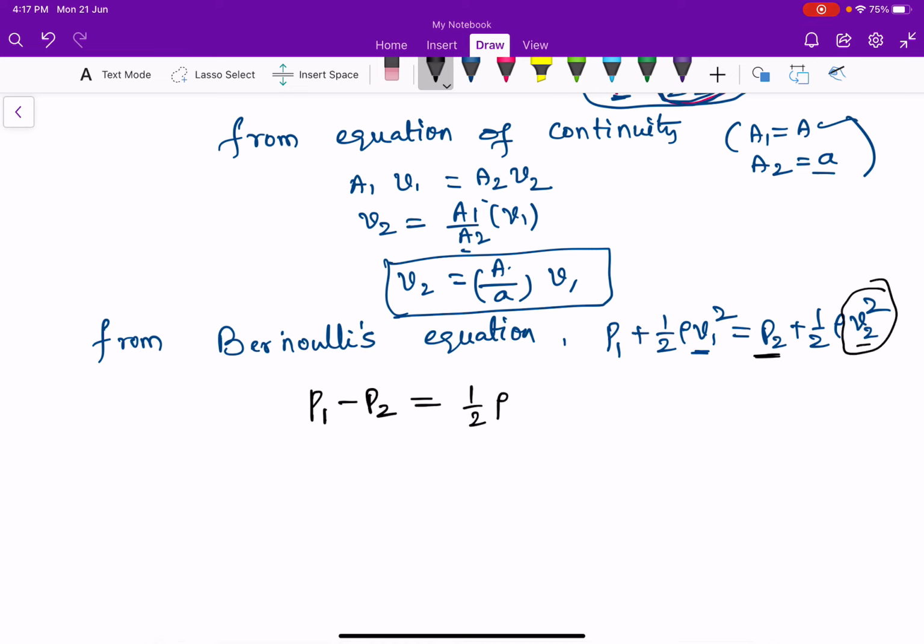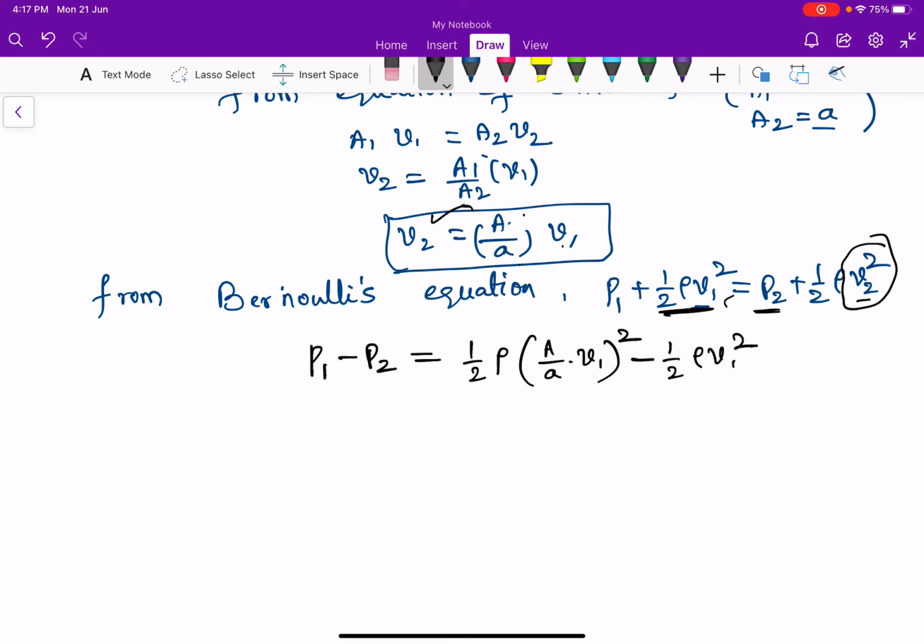Here V2 is equal to capital A by small a into V1. So half rho, capital A by small a into V1 whole square, minus, when this half rho V1 square comes to the right side, it will become negative half rho V1 square. Therefore, now P1 minus P2 is equal to half rho, which is constant, V1 square is there, V1 square is there. We can take V1 square as common. So the remaining thing is capital A square divided by small a square. Half rho V1 square is already taken as common, so minus 1 will be there.